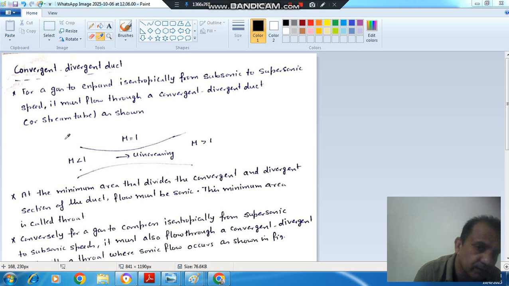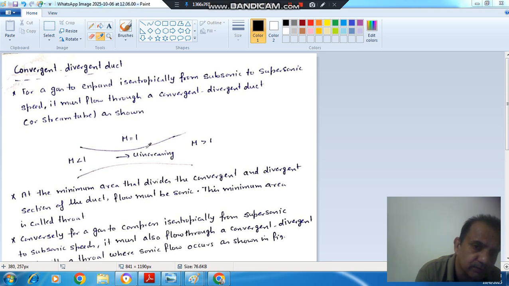we have studied that convergent part acts as nozzle for subsonic flow and divergent part acts as nozzle for supersonic flow. So if we use both parts, convergent divergent part, as a duct and use initially subsonic flow, then its velocity will increase up to Mach number 1 in the convergent part, because convergent part is responsible for increasing the Mach number for subsonic flow.